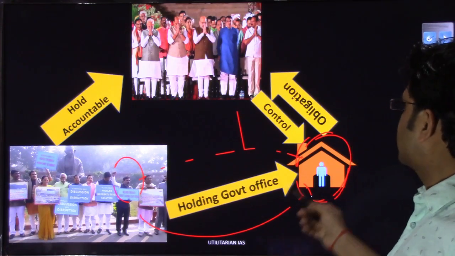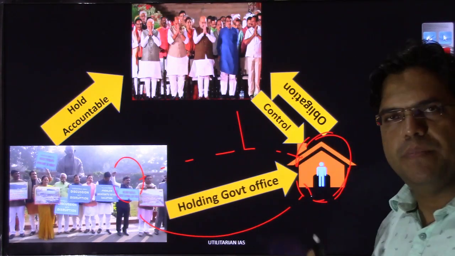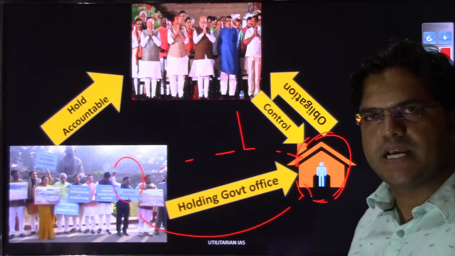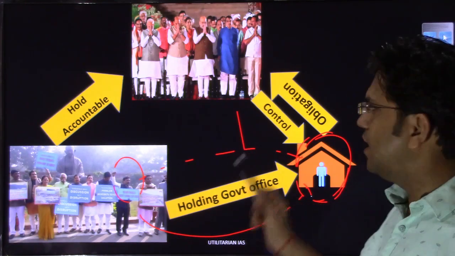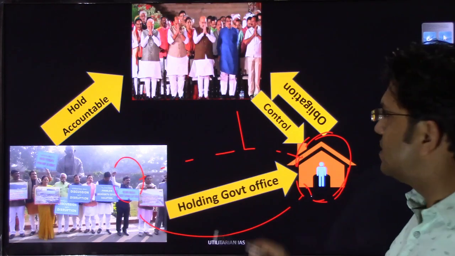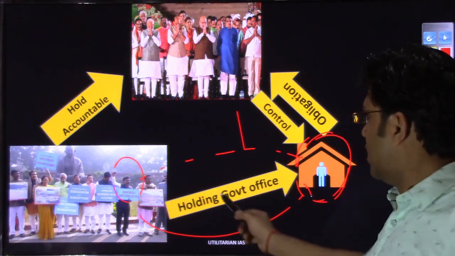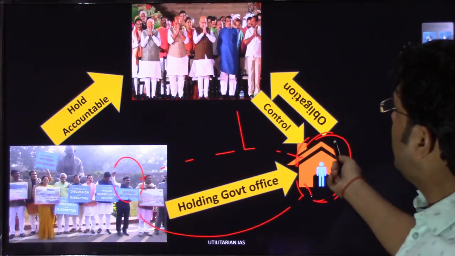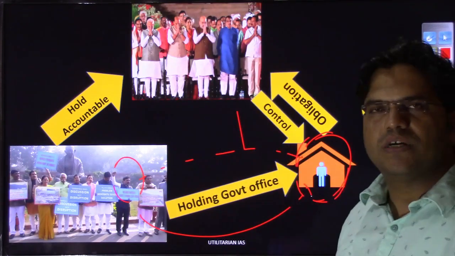In that case, this member of parliament who has got employment in this office will be obligated to the executive, right? Why will he be obligated? Because the employment in this office is under the control of the executive. The executive can remove this MP from this office anytime. So he will have a certain kind of obligation, a certain kind of loyalty towards the executive.